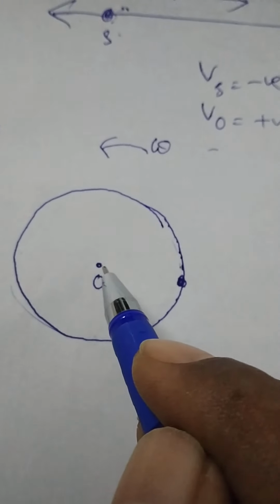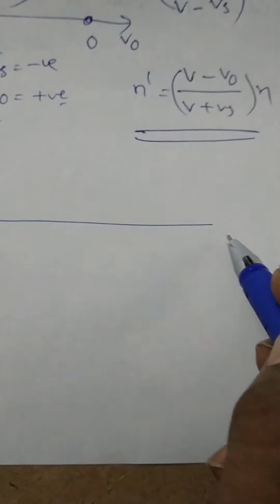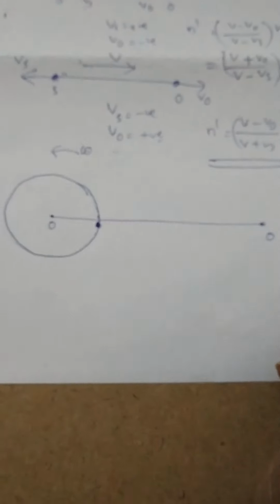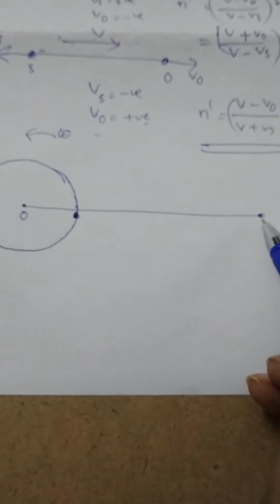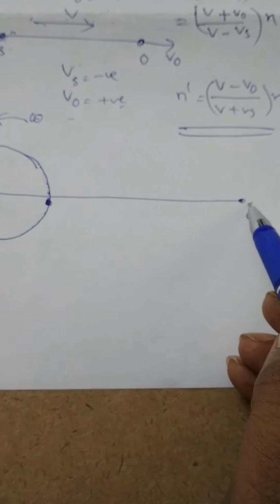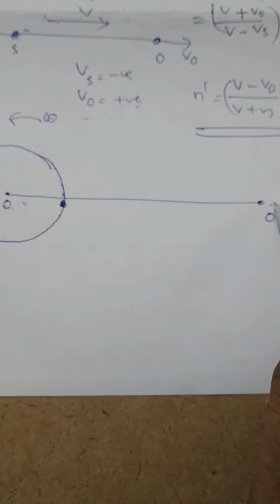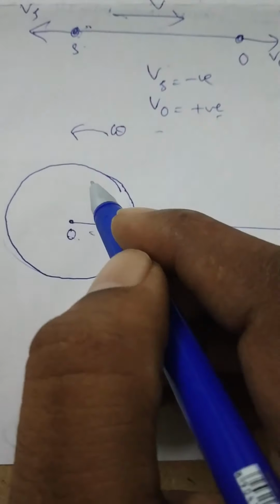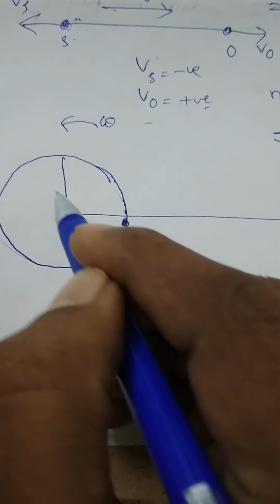Also here, this is the position of the observer. That means the observer is standing far away from the center of the circle. The radius of the circle is equal to capital R.